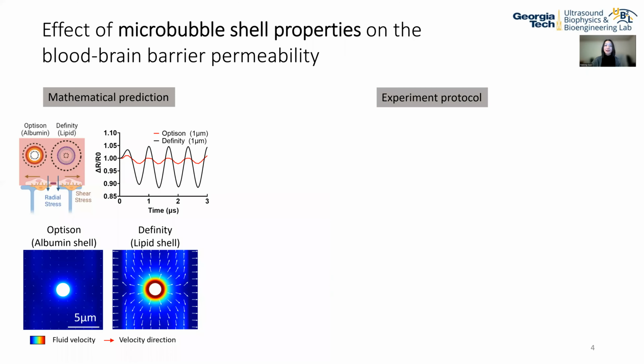First, we would like to study the effect of microbubble shell property on the blood-brain barrier permeability. To do this, we modeled two clinical-grade microbubbles with different properties. The Definity bubble has a lipid shell which is more elastic compared to the albumin shell of the Optison microbubble. Our mathematical model suggests that a microbubble with a more elastic shell will have stronger oscillation inside the vessel.